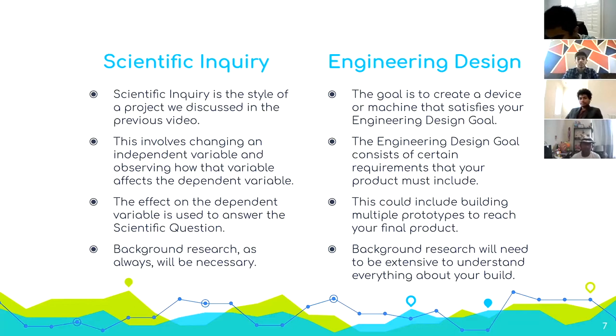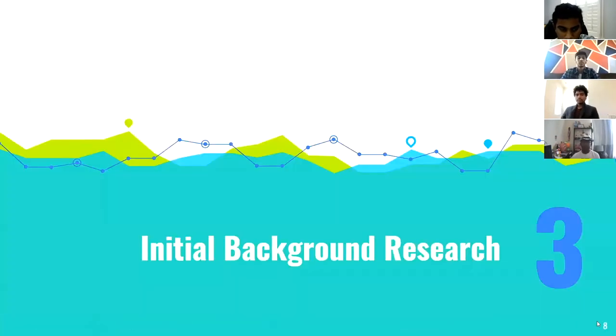In the last video, we went over the steps in scientific inquiry. However, with engineering design, you stick with your goal for the model. You want to make engineering requirements to separate the tasks within your engineering goals so that it's a much simpler process. You always want to do your research, stick to the separate parts of the machine, prototype and rebuild, and combine these parts and keep repeating this process until you meet all your engineering requirements so that you can achieve your goal. Jay will move on to background research.